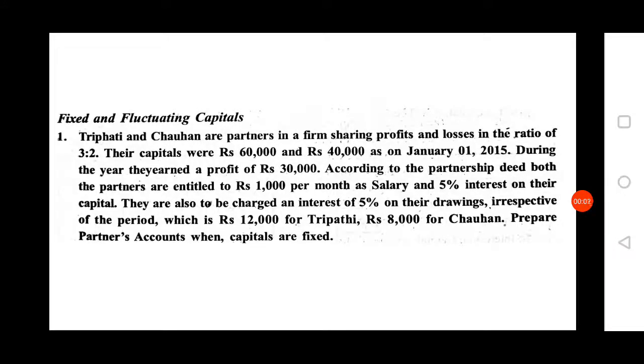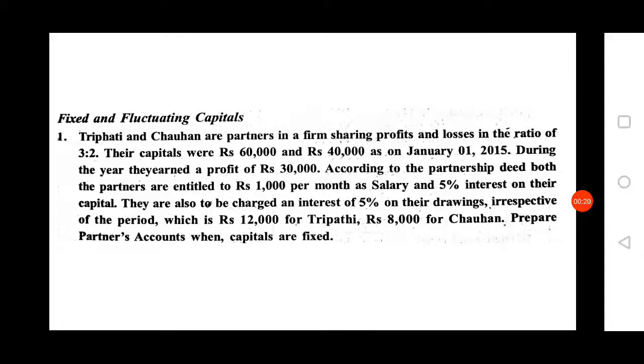Hi students, now I am going to present one problem on fixed capital method, second problem on fluctuating capital method. Here Tripathi and Chauhan are partners. They share their profit or loss in 3:2.